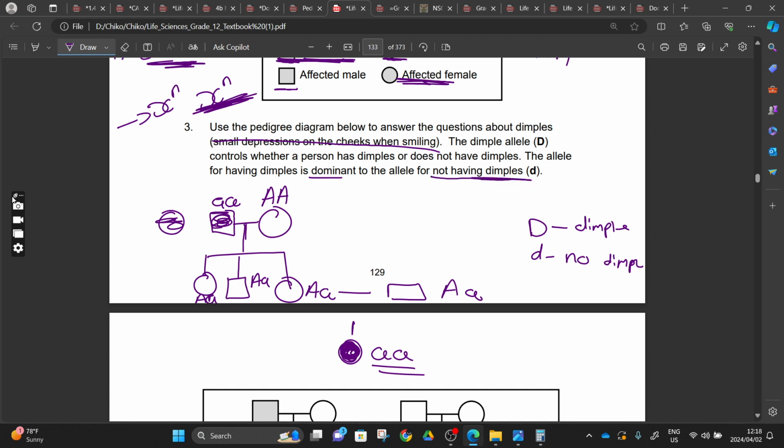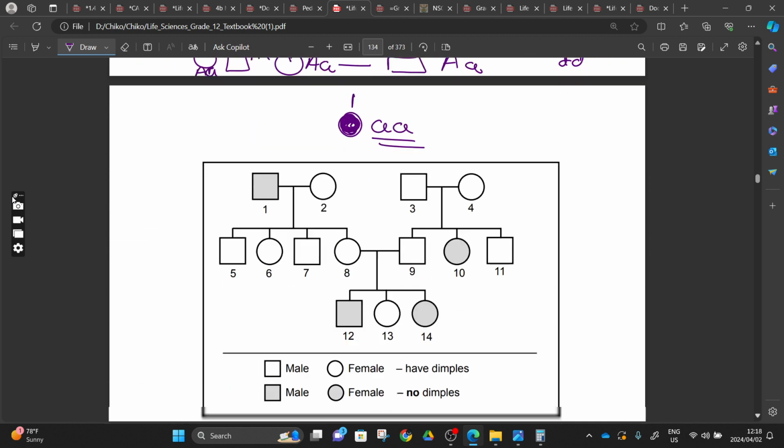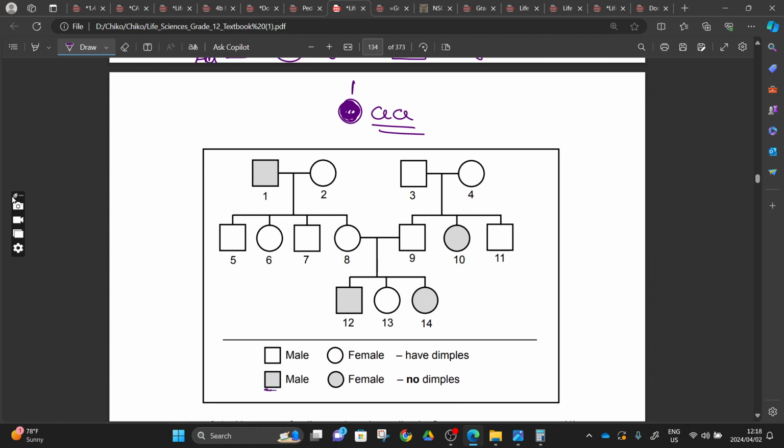So you see here we can use our trick, our weapon. Because this one is a dimple, those who have the dimple, there's a possibility of them to be like this, or there's a possibility of them to have like this. But those who have no dimples, for sure they will have to be like this. So we come to our pedigree, you see that those who are shaded, they have no dimples.